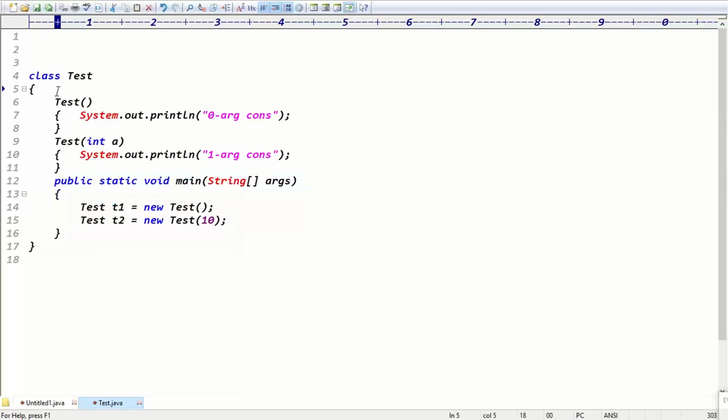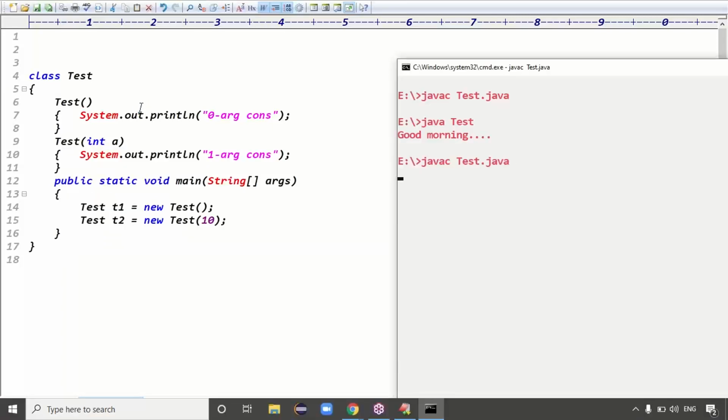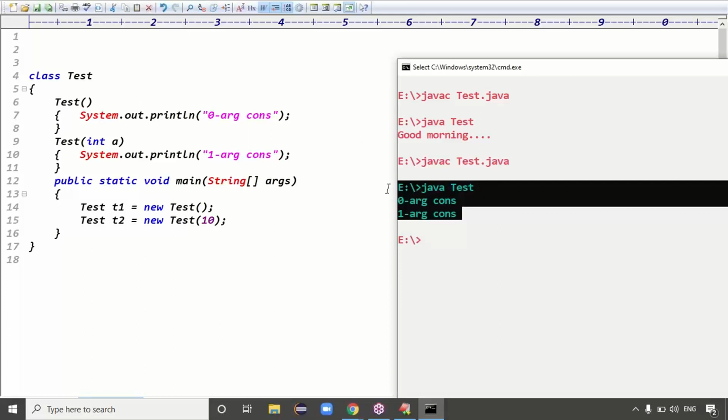Guys, in this case what is the output now? Simply it's printing zero argument and one argument constructor, right? Exactly. The Java code compiled fine, executed fine. Zero argument and one argument, right? It says the constructors are okay.